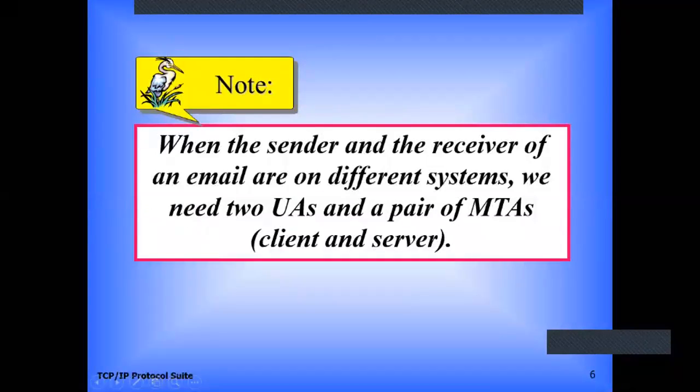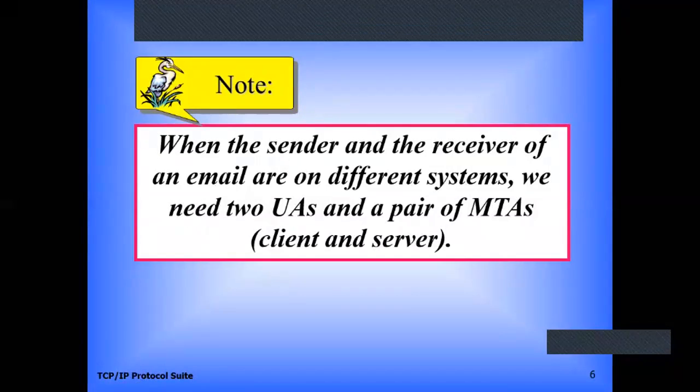Now, this is about what we have seen in the earlier slide. When the sender and the receiver of an email are on different systems, we need two user agents and a pair of MTA client and server. What is the full form of MTA?